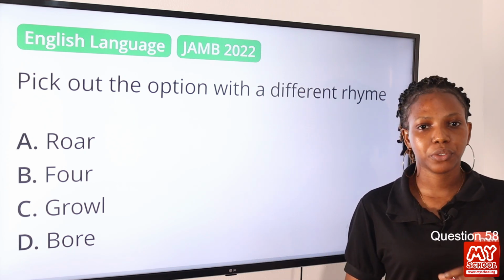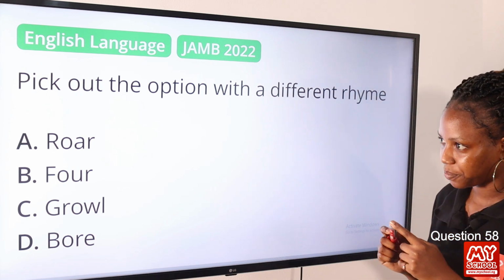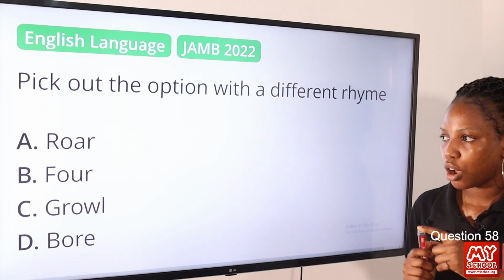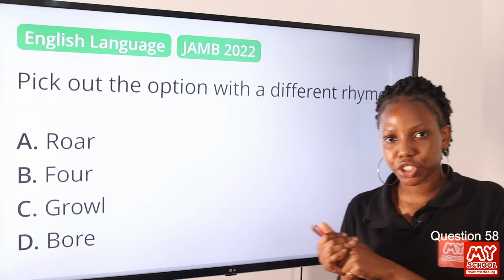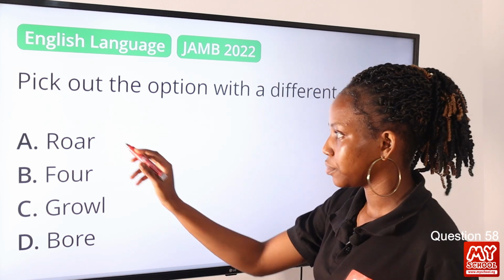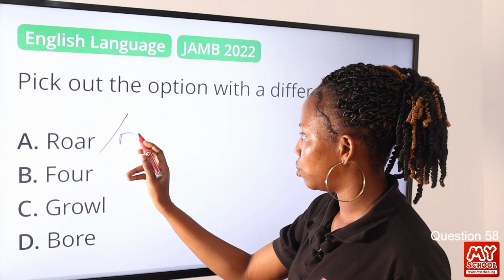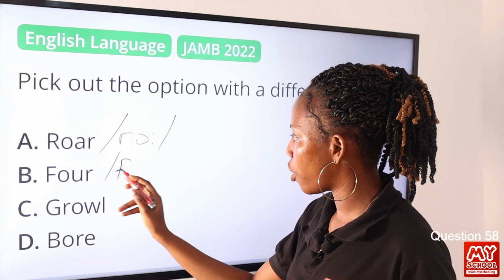Moving on to question 58, pick out the option with a different rhyme. So we have roar, for, growl, and bore. Let's transcribe, since rhyme has to do with the last sound. So we have roar. We have for.